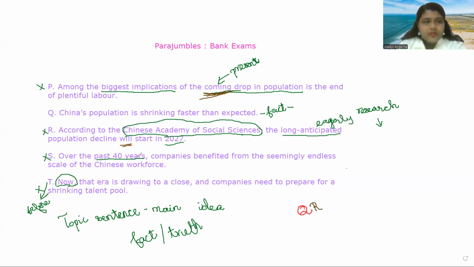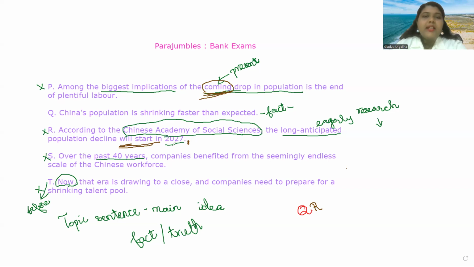because it is a research study based on a problem statement, and this is the first sentence which talks about a fact or a truth which acts as a problem statement, and therefore this research study comes next. Also the keyword here is will start, and here it is coming. That means it is approaching. Will start also means approaching.